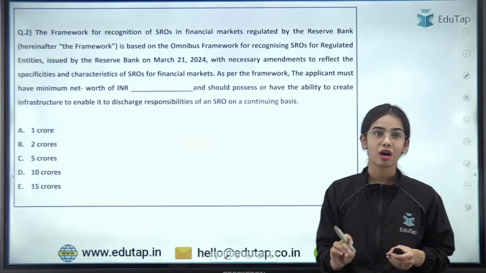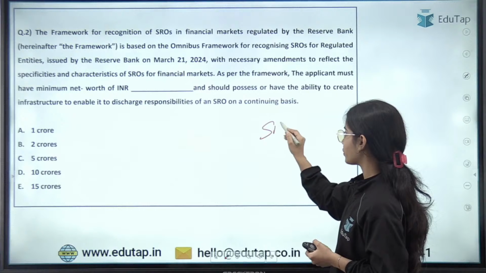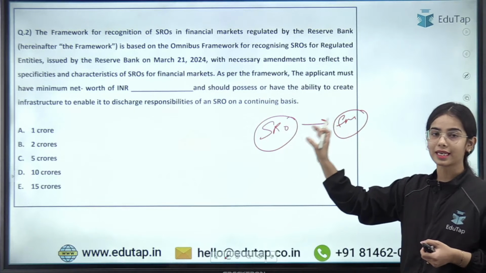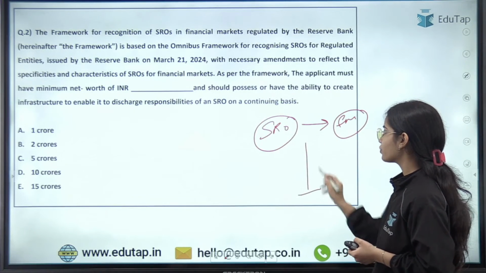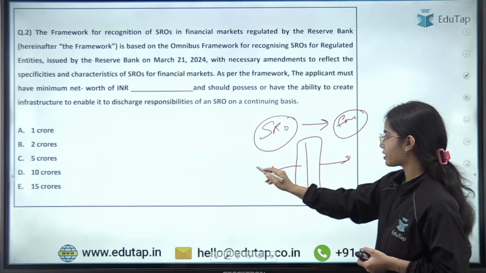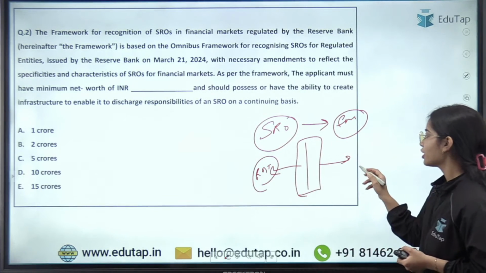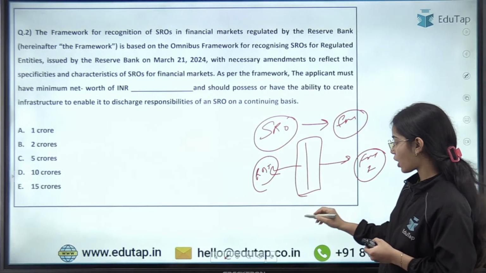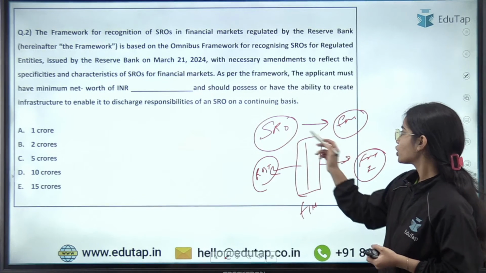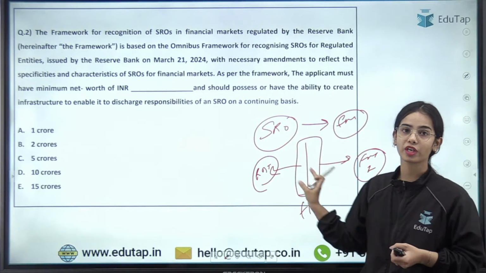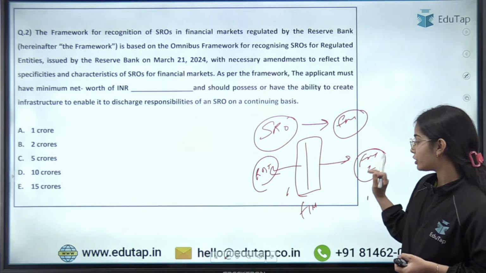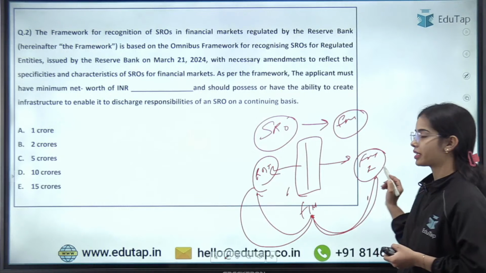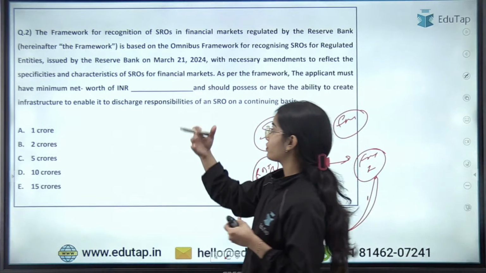Now the next question is in regards to the SRO framework, the self-regulatory organization framework for the financial markets. Here the self-regulatory organizations work as the middle ground for the Reserve Bank of India, and they connect the Reserve Bank of India with the financial market intermediaries and participants. FIMDA is the SRO now. So FIMDA in the financial market will be a connecting point for the RBI with the financial market participants, and will take their problems to the RBI and help RBI to regulate the financial market intermediaries.